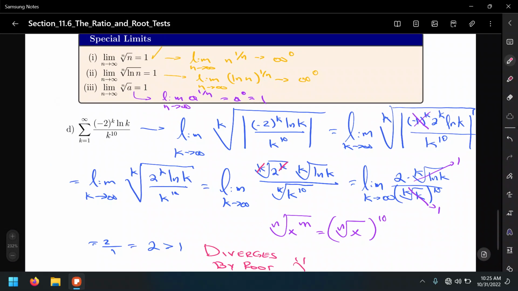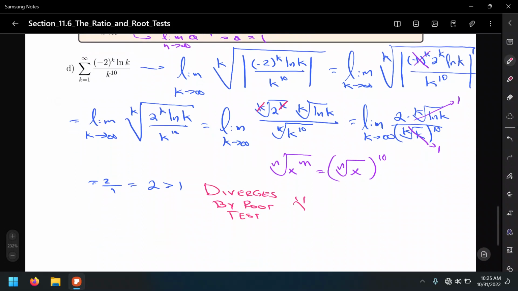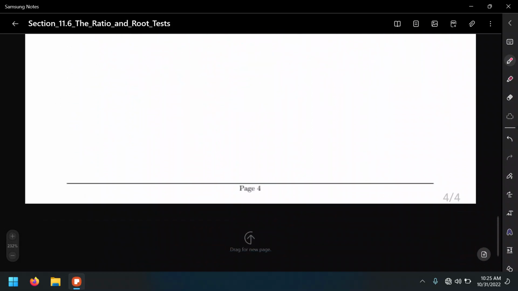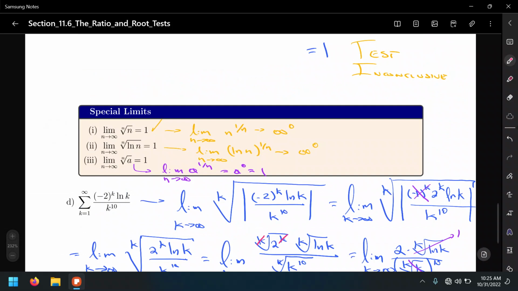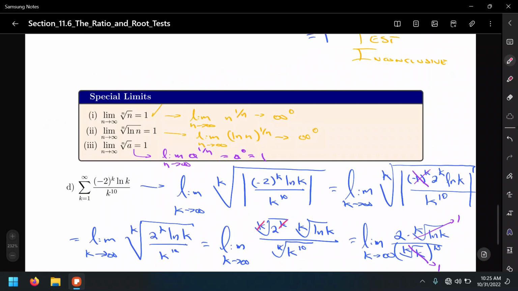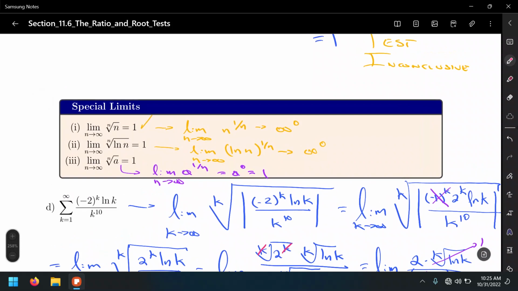And I think this finishes the section. I think this is the last exercise. Alright guys, by the way, the root test is not a topic that we were supposed to cover. If you have access to the day-by-day schedule, when it comes to this section, it only says to cover the ratio test, but not the root test. So the reason why I'm covering the root test, well, it's two reasons.